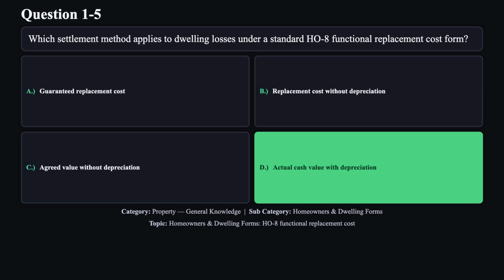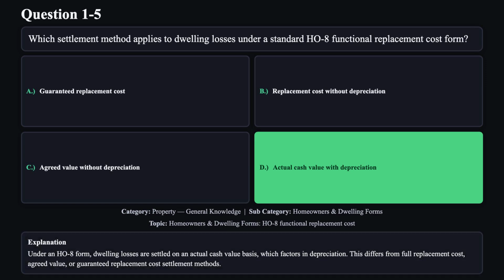The correct answer is D. Under an HO8 form, dwelling losses are settled on an actual cash value basis, which factors in depreciation. This differs from full replacement cost, agreed value, or guaranteed replacement cost settlement methods.